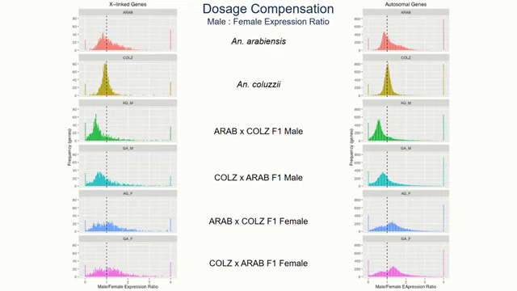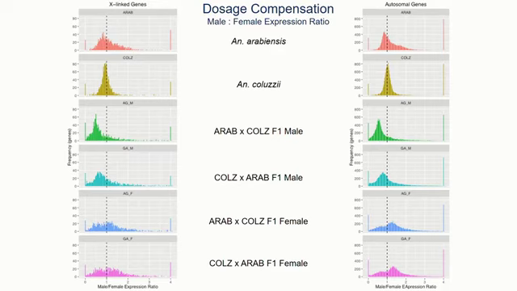Our expectation here is that on the left, X-linked genes will have a 1-to-1 ratio in the males and the females if dosage compensation is acting properly. And these are the autosomal genes for reference. What we find is that in both parental strains, this ratio centers around a 1-to-1 ratio, showing that, yes, in both Kalutzii and Arabiensis, dosage compensation is taking place.